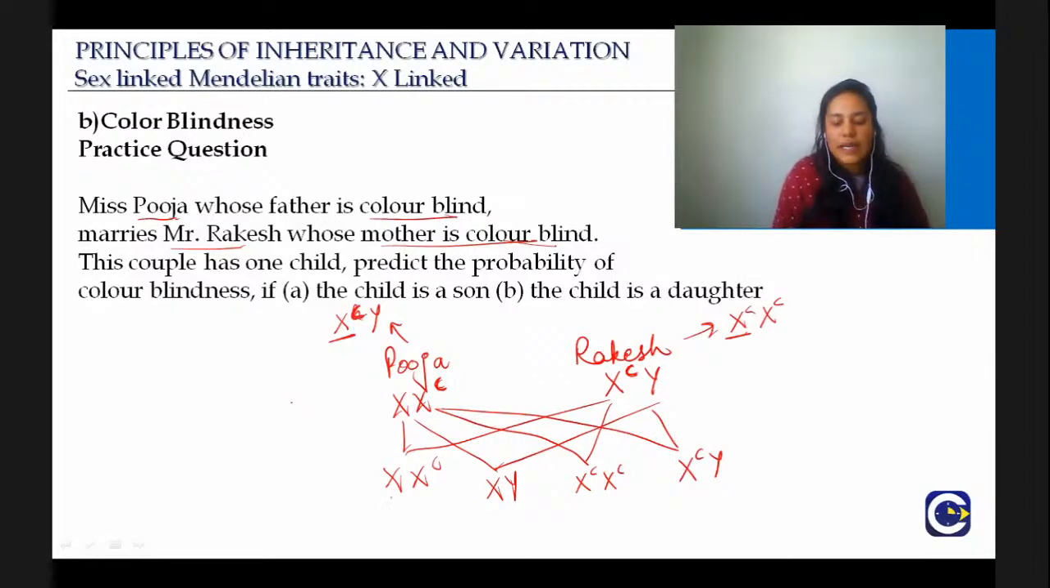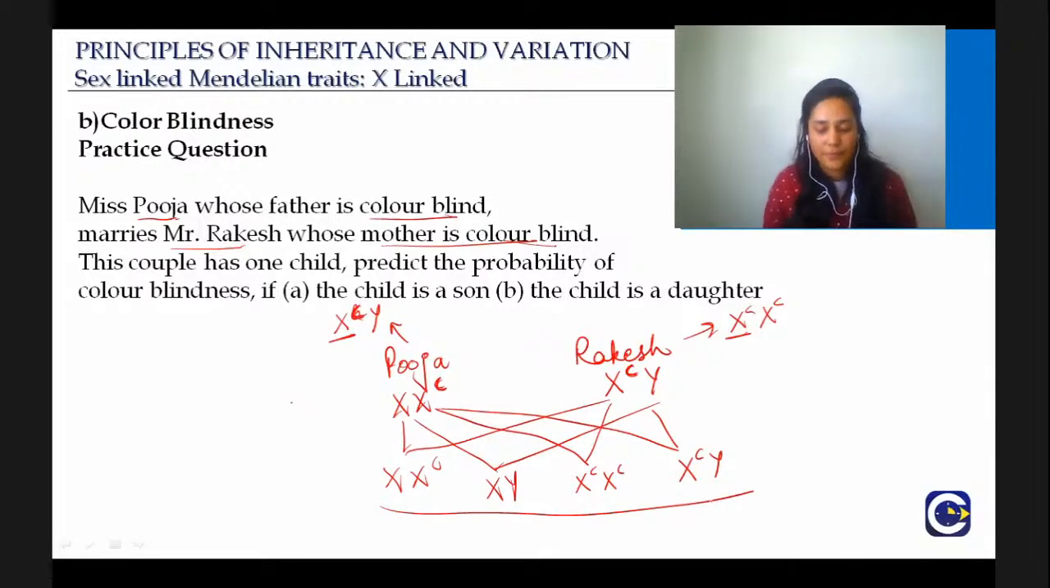Okay, so these are the possible progenies that are there. So you have to predict the probability of color blindness if the child is a son. So we see here, yeah. Some of you have already answered. So it is good. So you see here, out of the two sons, one of the sons is color blind.